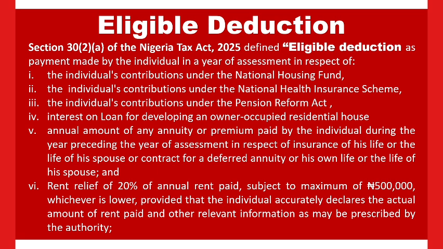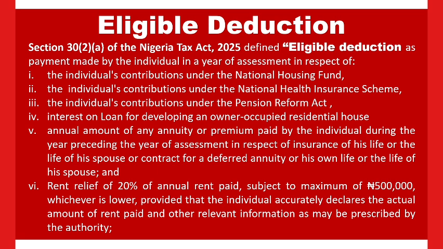But where it is less than 500,000, we are going to use that. You are going to use the whole of the 20% of the annual rent paid. So, for instance, 20% of 1 million is 200,000, so we are going to use 200,000. But 20% of 2 million is 400,000, so we are going to allow that 400,000 as rent relief.